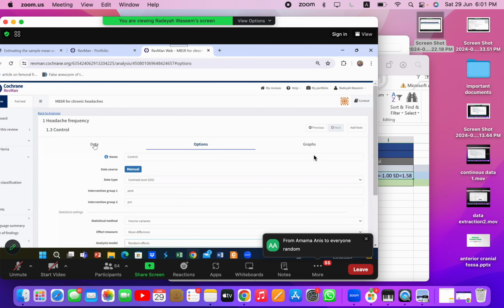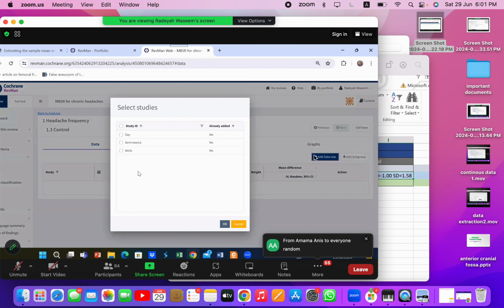I'll go on data now. Which 2 studies do I need to add? Seminovics and Wells.